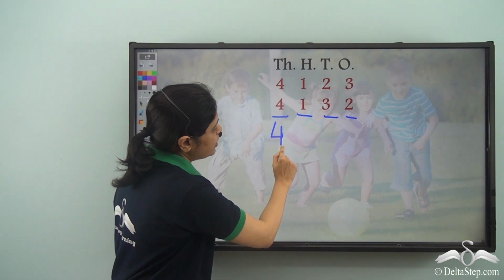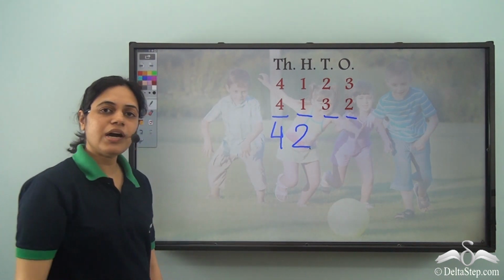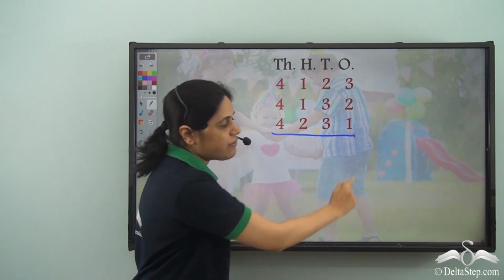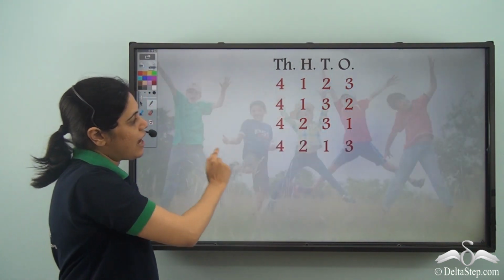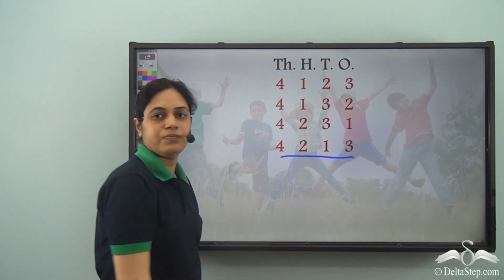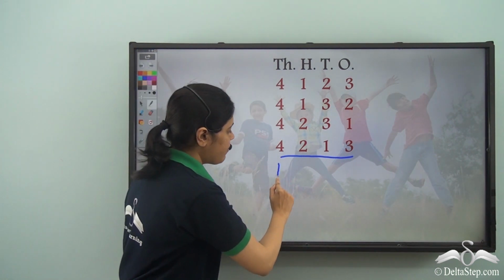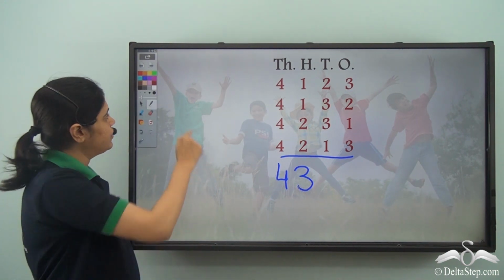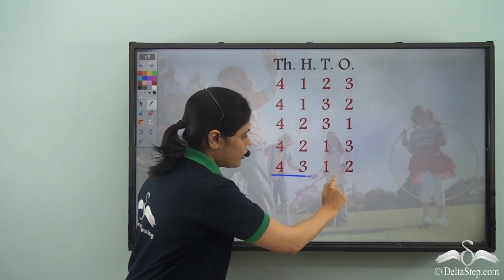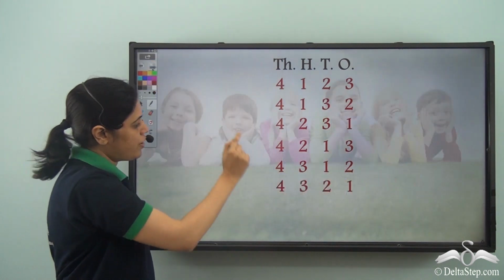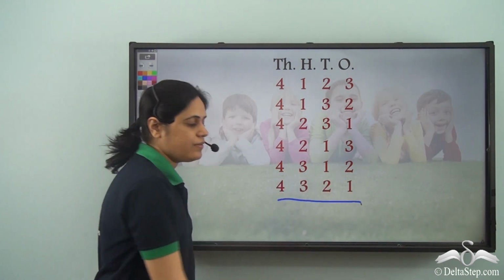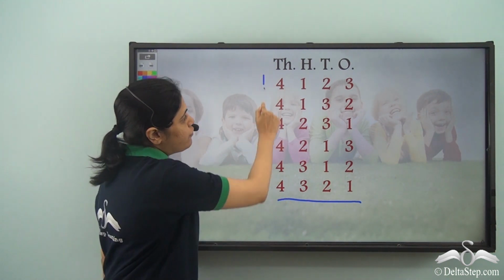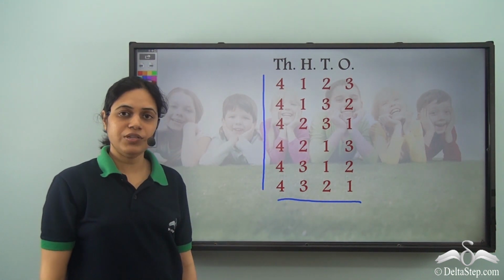Next, I can have 4 in the thousands digit and 2 in the hundreds digit. So I can make a number 4231, or I can have a number 4213. Next, I can have a number with 4 in the thousands digit and 3 in the hundreds digit. So the number can be 4312, or it can be 4321. So these are the numbers I can make with 4 as the thousands digit.